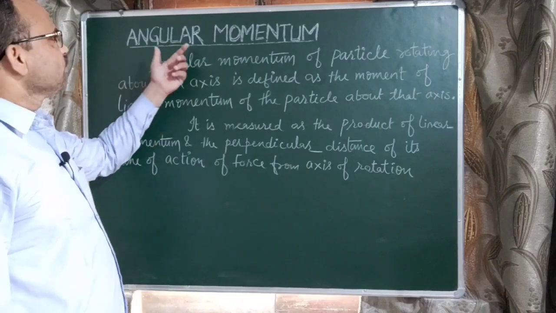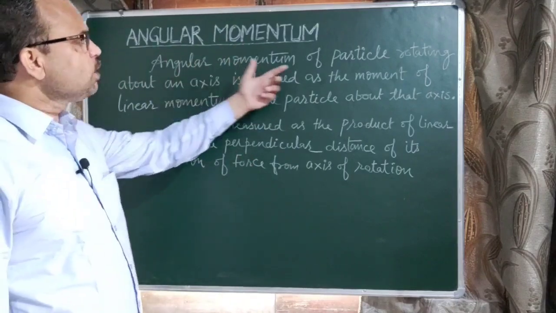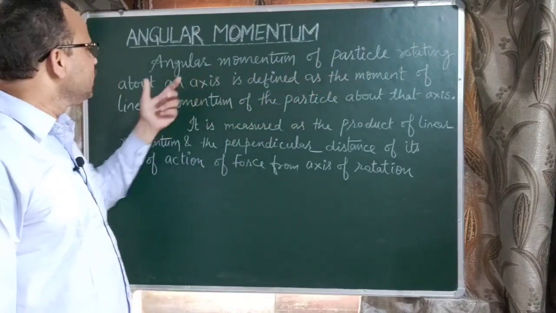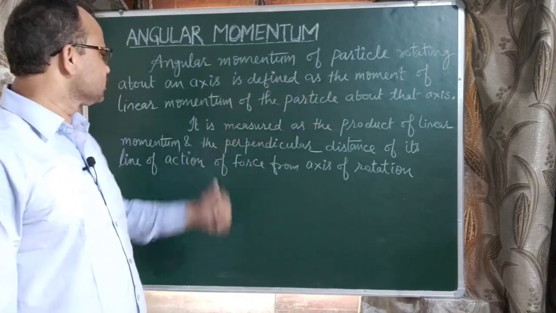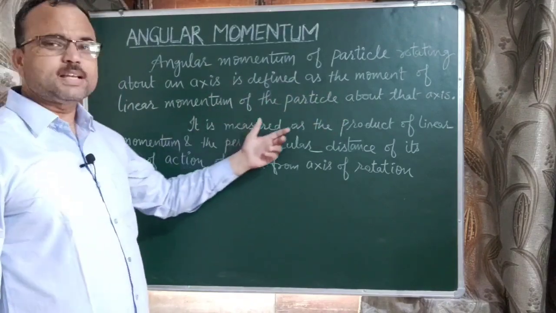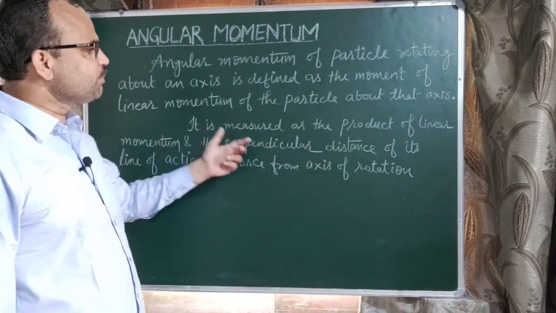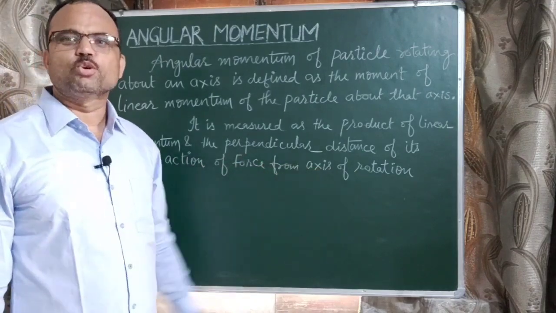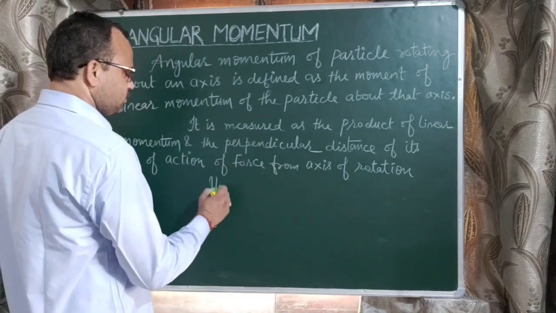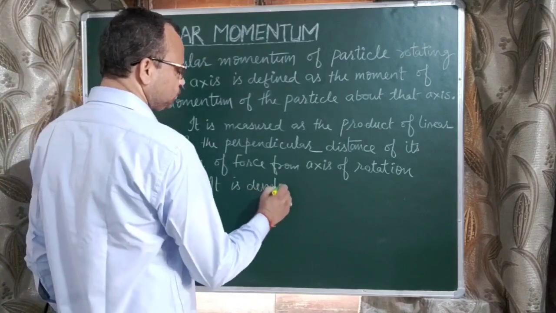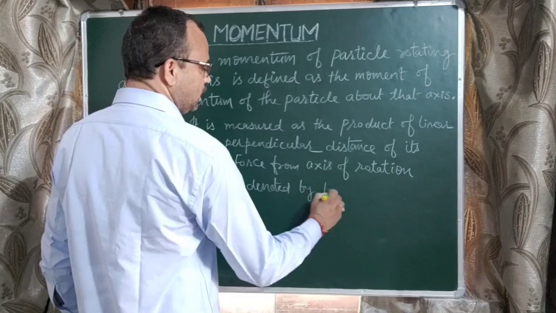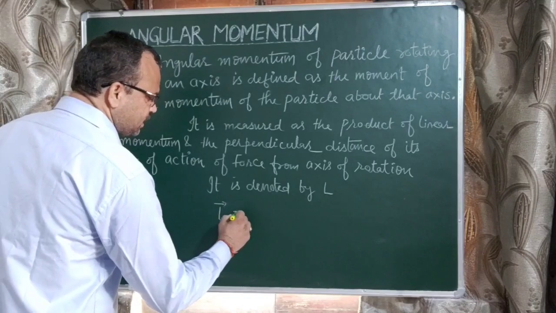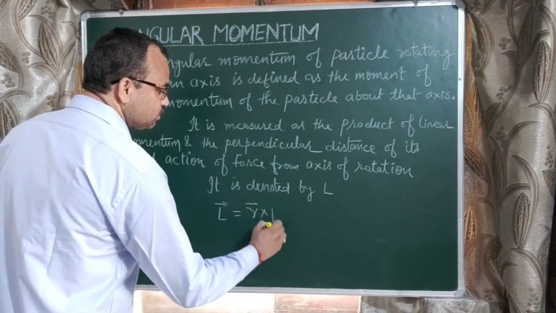Now another important term is angular momentum. Angular momentum of a particle rotating about an axis is defined as the moment of linear momentum of the particle about that axis. It is measured as the product of linear momentum and the perpendicular distance of the line of action of force from the axis of rotation. It is denoted by L. So in vector notation, angular momentum can be expressed as L vector equals r vector cross p vector.